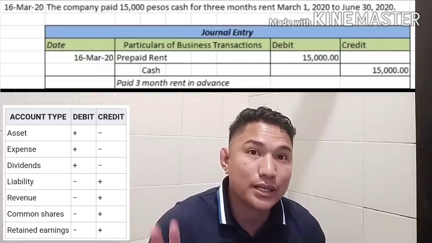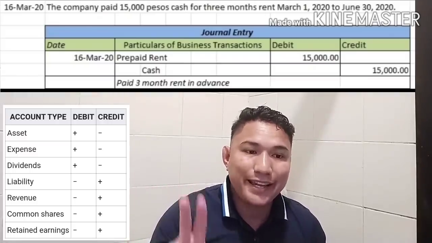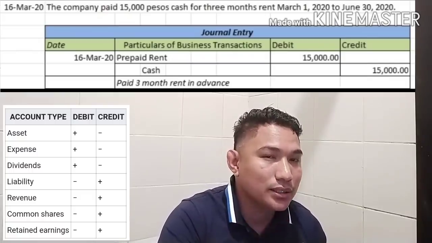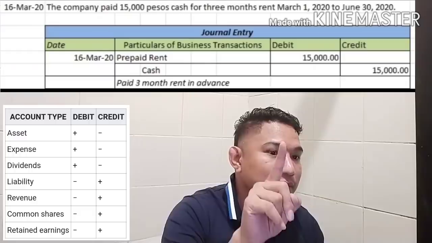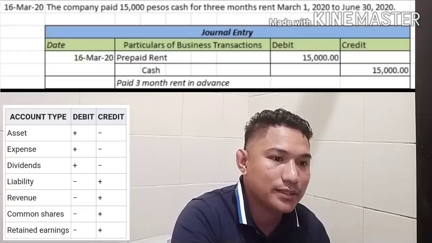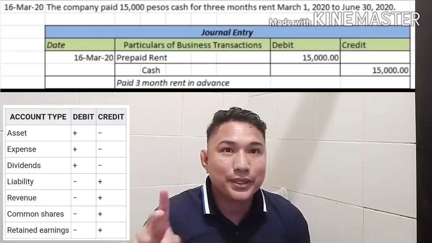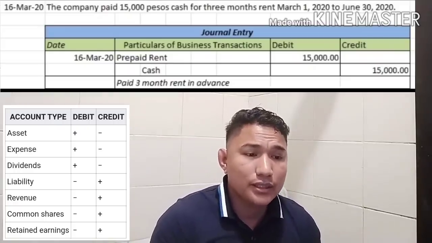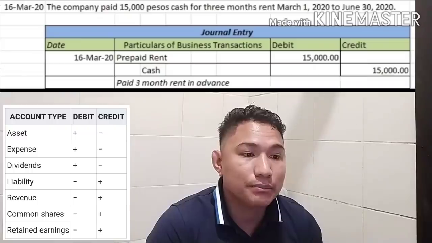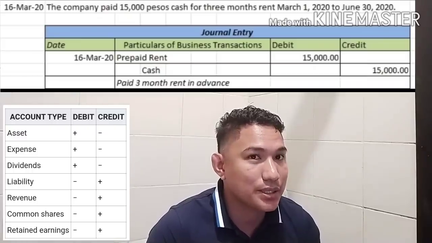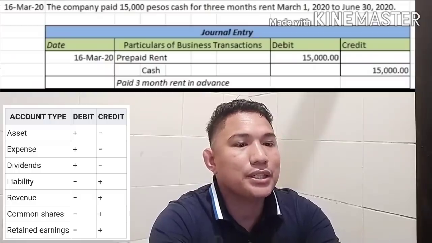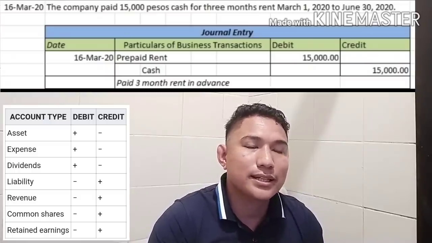First, put the date, March 16, 2020. Debit prepaid rent. Prepaid rent is an asset account, so it increases by 15,000. You have to put it in the debit column. You have to credit cash, 15,000 pesos. Why? Because your cash decreased. Your cash is an asset account. And your explanation: paid 3 months rent in advance.